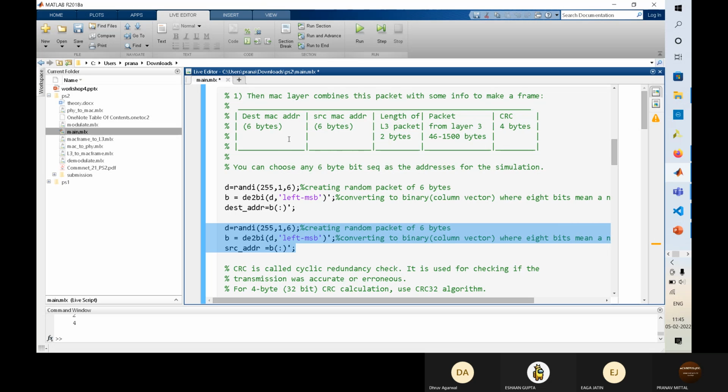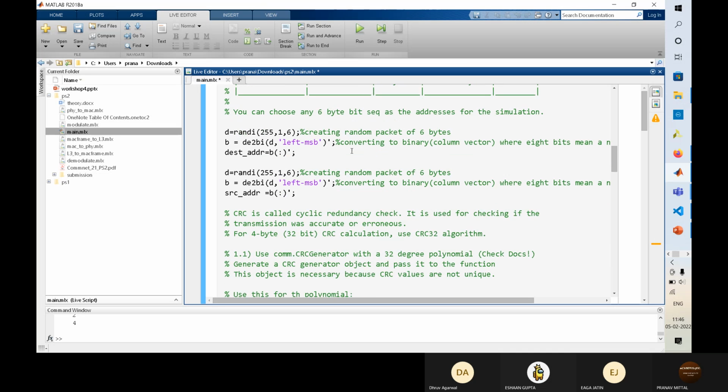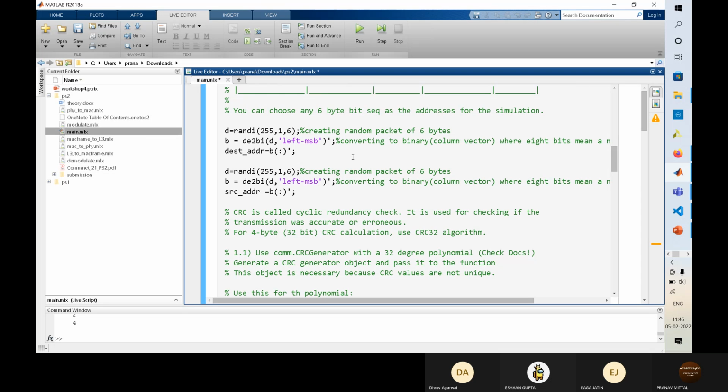So what is it? A MAC address is different than the IP address. MAC address is unique to the device that they are using. So its length is more as compared to IP address. That allows every device to have a unique MAC address. So IP address, many devices can have the same IP address, but MAC address is mostly unique only. You can find it in your mobile phone also, your mobile phone has a unique MAC address.